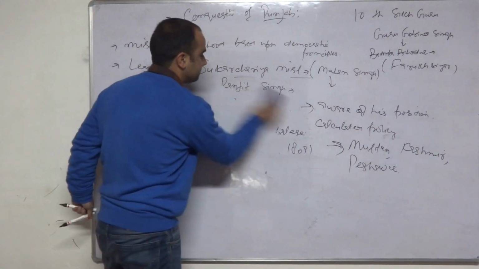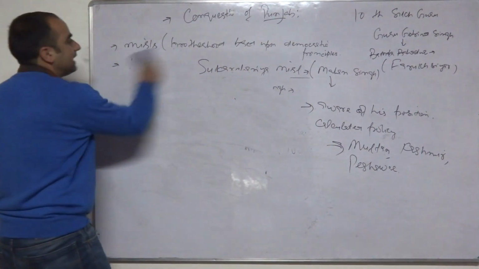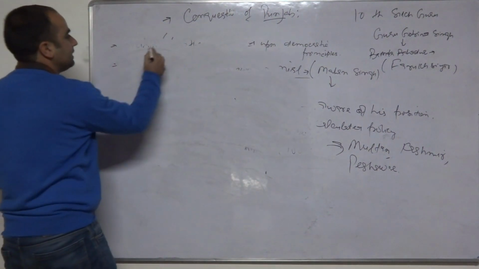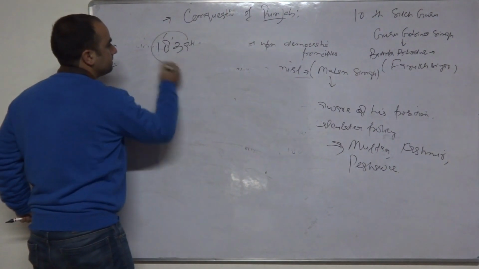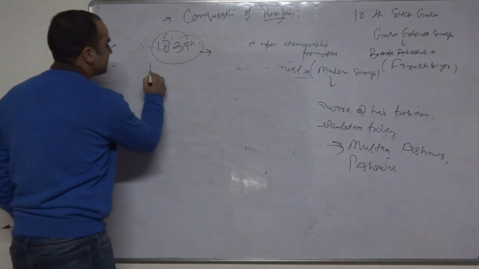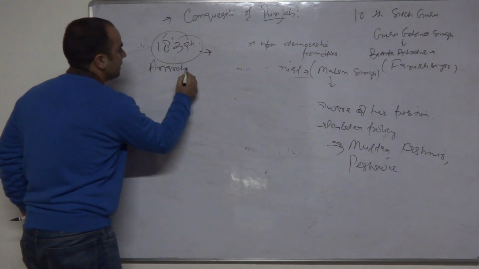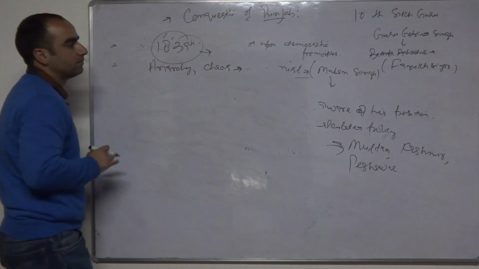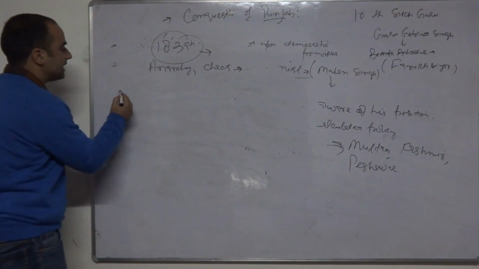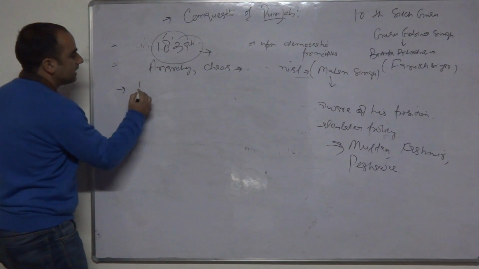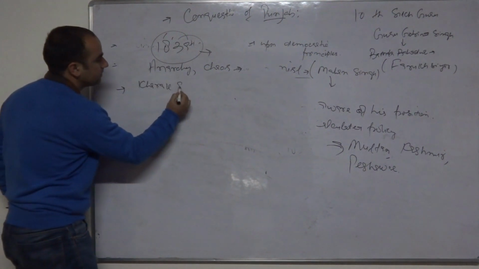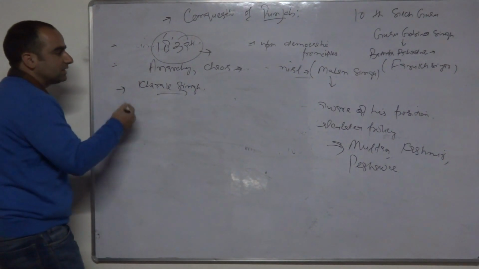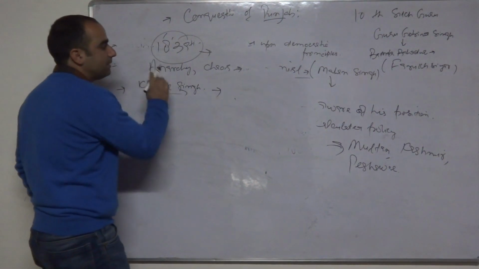Now this Ranjit Singh dies. Maharaja Ranjit Singh dies in 1839. With his death, there starts a phase of anarchy. There starts a phase of chaos in the Punjab kingdom, in the Sikh kingdom. Because immediately after his death, he was succeeded by his son, known by the name of Khadak Singh. Khadak Singh dies immediately.